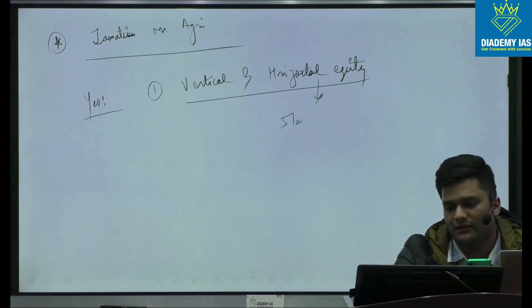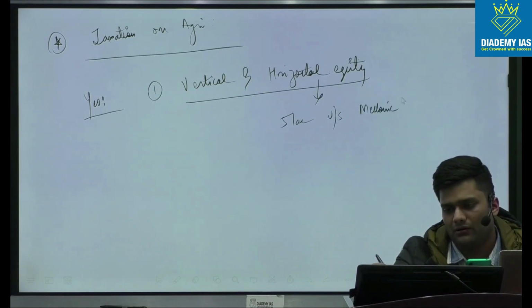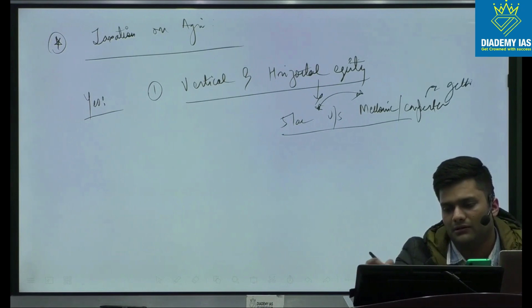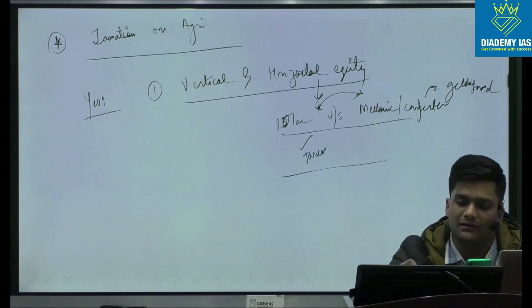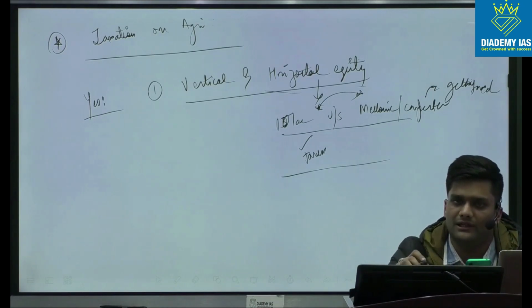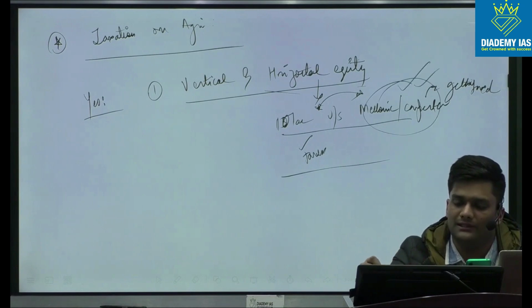If a farmer is earning 5 lakh, versus, say, a mechanic or a carpenter who might be in the same vulnerable situation as a farmer, his income will get taxed. So I'll take the case of, say, 10 lakh. His income will get taxed, while the farmer's income won't be taxed. So we are treating agriculture differently at the horizontal level, while the other vulnerable sections are also facing the issue of taxation. So it is disturbing the horizontal equity.